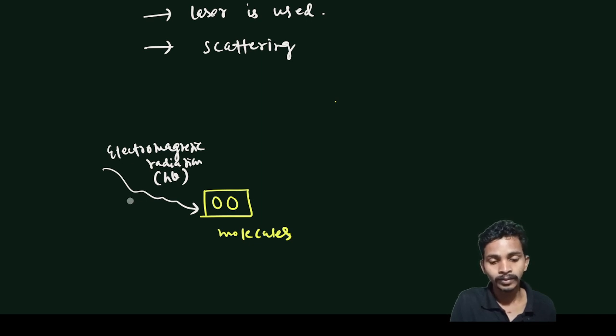So whenever you give this electromagnetic radiation to these molecules, there are two chances of what will happen after the collisions.